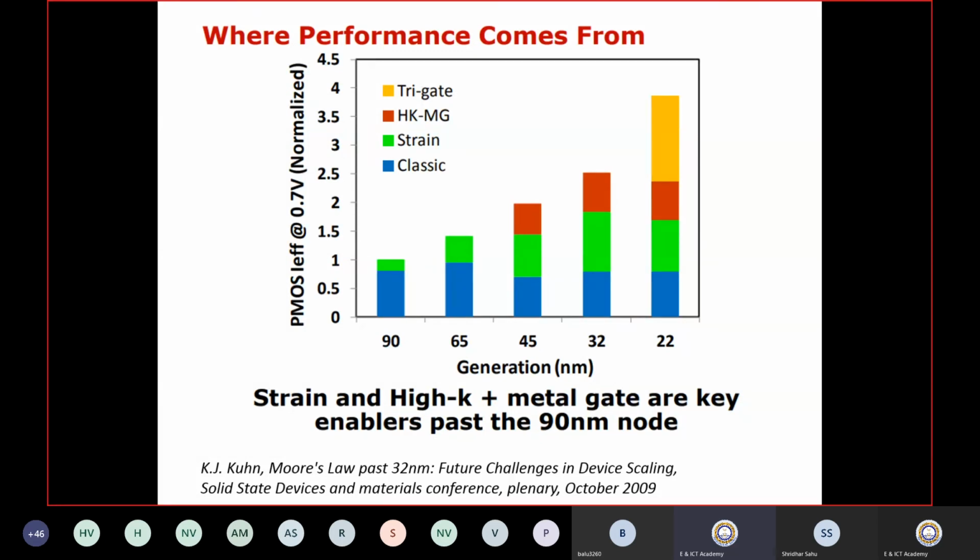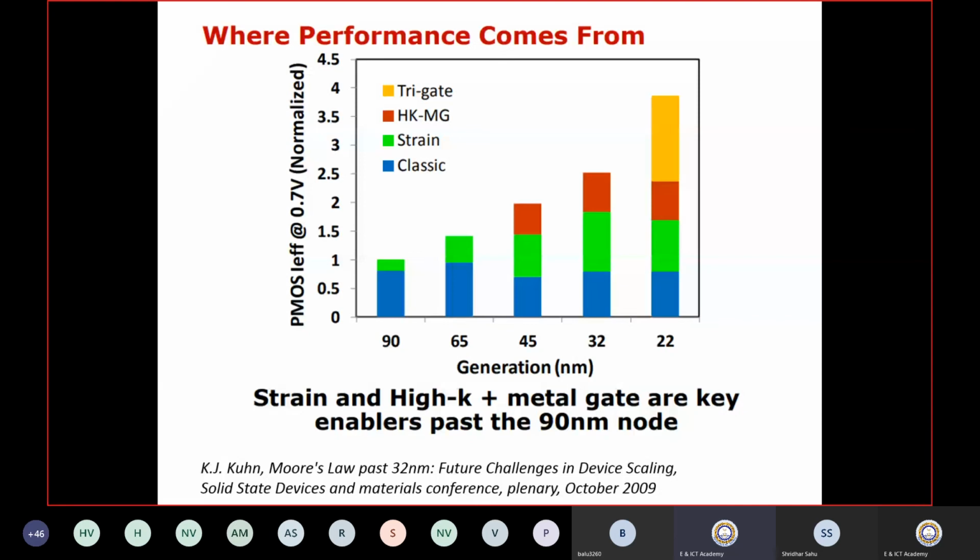So classical means conventional CMOS. Strain means something in between. There is one more technology called strain technology, meaning straining the silicon ring. And HKMG, that is called high dielectric constant metal gate. HK means high and K means dielectric constant. Okay, so there are various changes that have happened over CMOS. That just shows a summary of that.